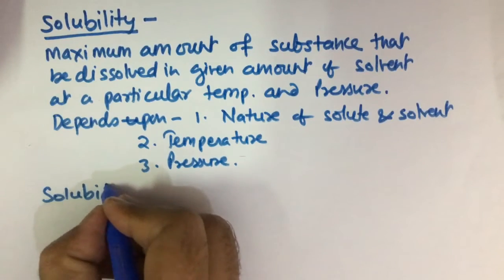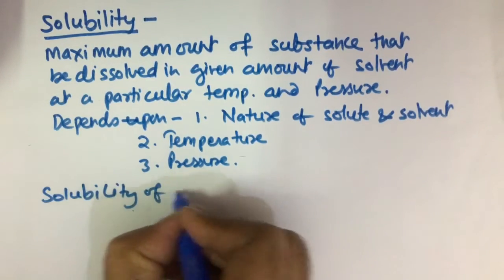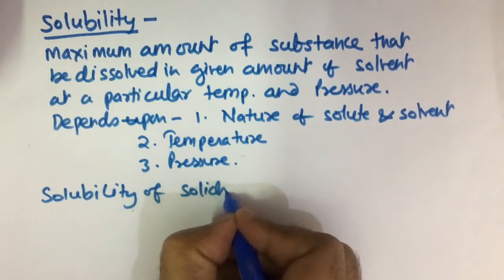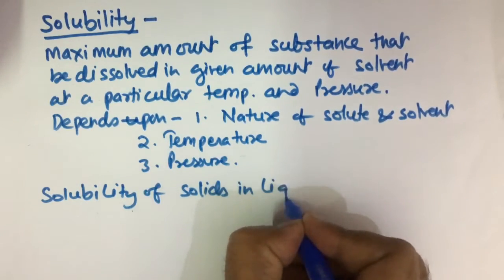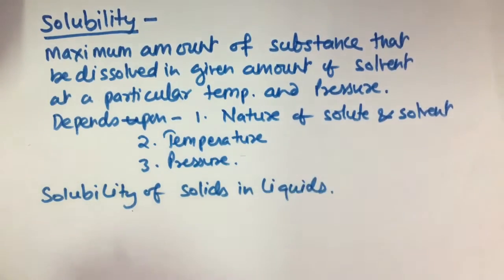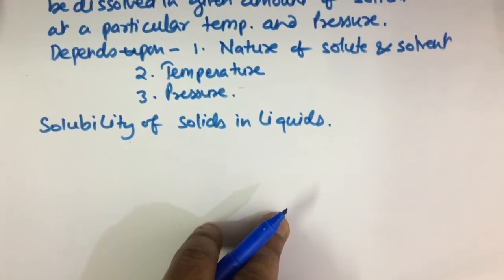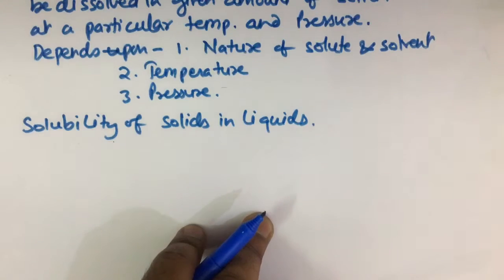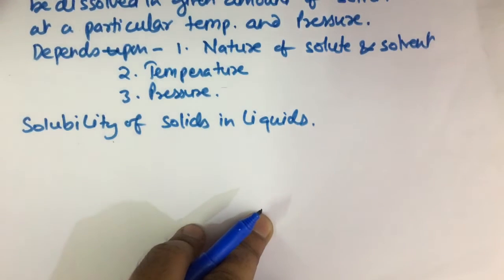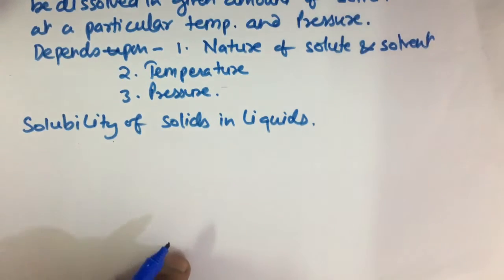Now in this video we will discuss the solubility of solids in liquids. Solids and liquids means solid is a solute and liquid is a solvent. Now when a solid solute is added to a solvent, the solute dissolves and as a result the concentration of the solution increases. This process is known as dissolution.